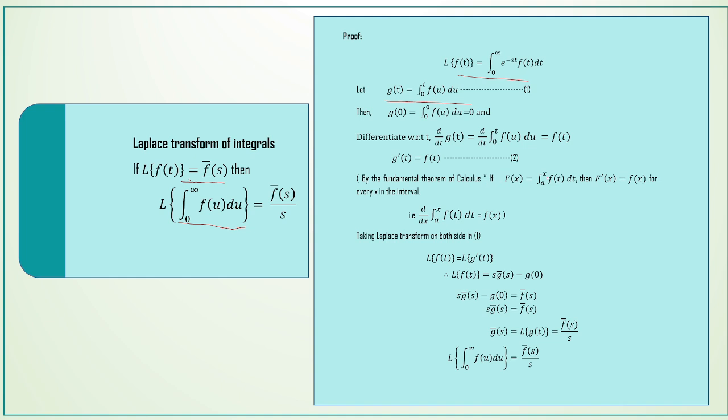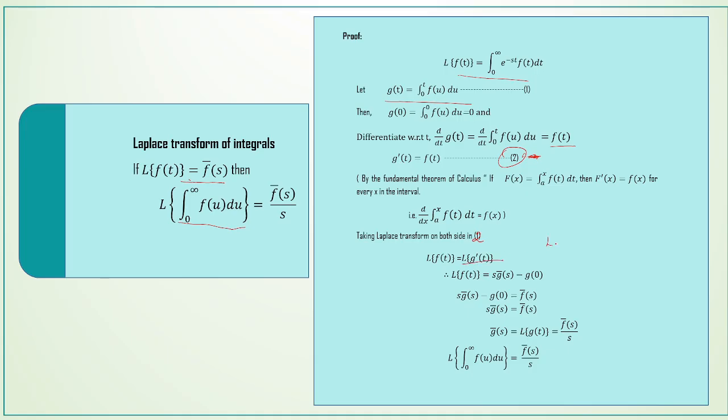That is, if F of x is equal to integral a to x f of t dt, then F dash of x is equal to f of x for every x in the interval. That is d by dx of integral a to x f of t dt is equal to f of x. By using this theorem, we have d by dt of g of t, that is g dash of t, which is equal to f of t. Now, taking the Laplace transform on both sides in equation 2, we get L of f of t is equal to L of g dash of t.